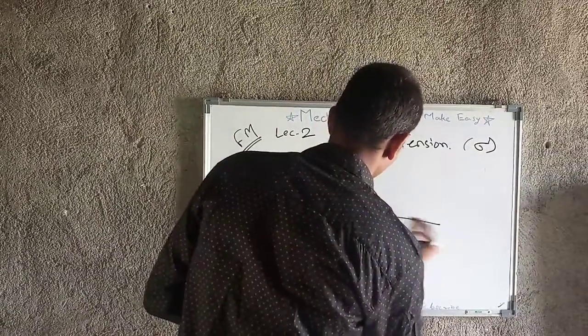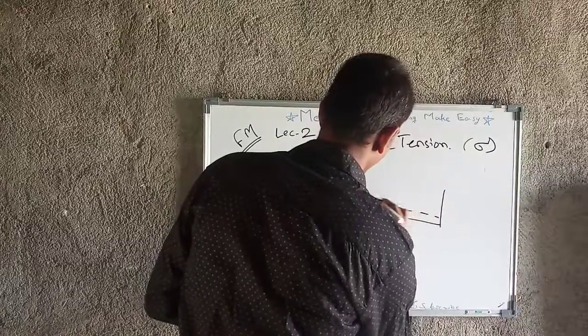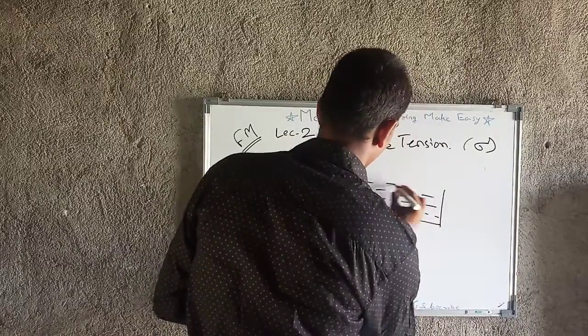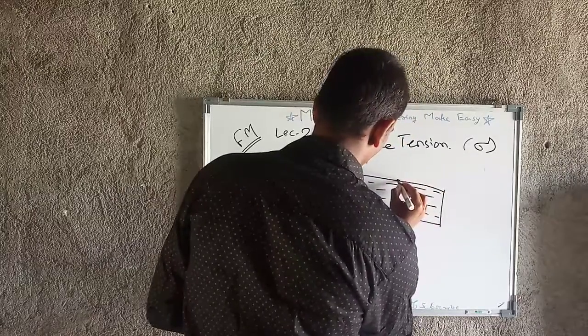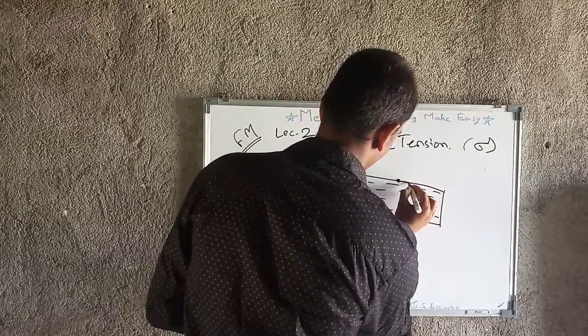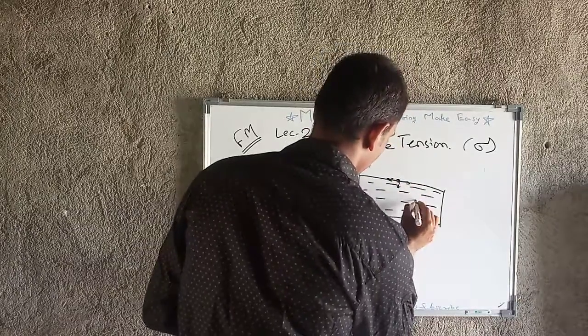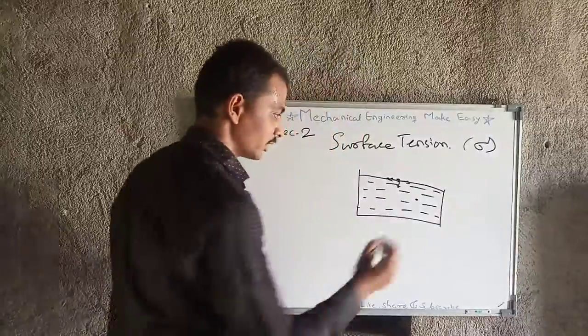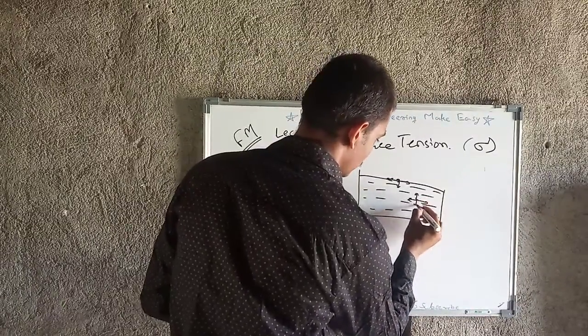I am going to explain it with one image. This is a liquid tank, and this is the surface. Any molecule at the surface has a covalent bond with the neighboring molecules, but any molecule inside has forces in all directions, so they are neutralized.